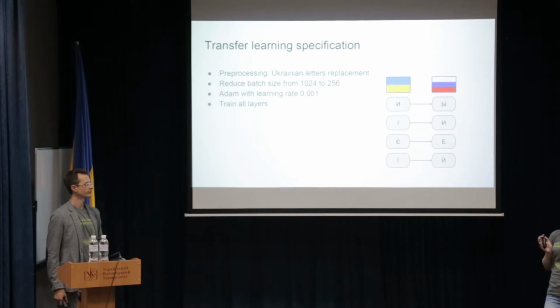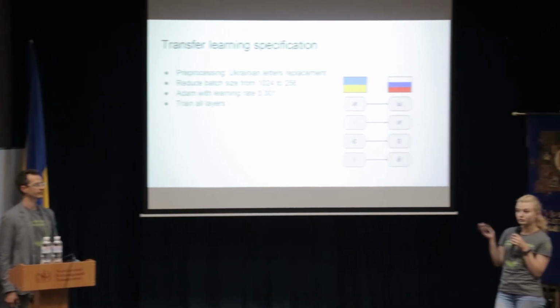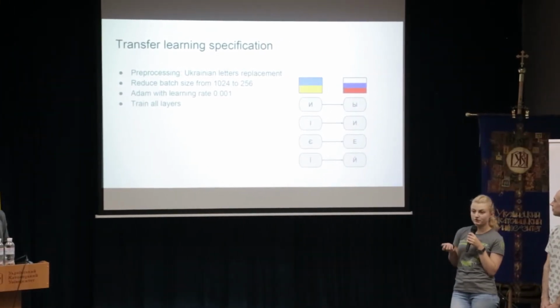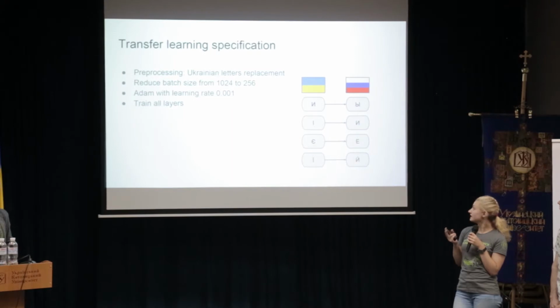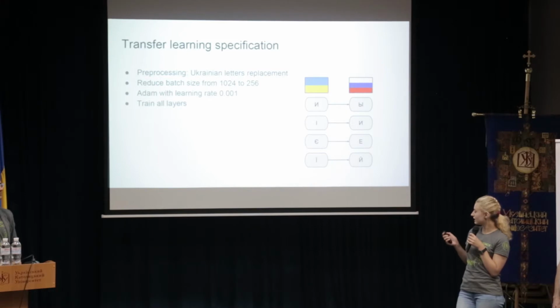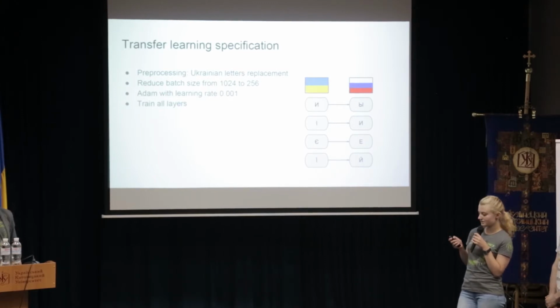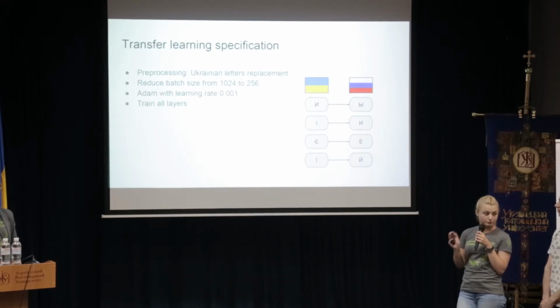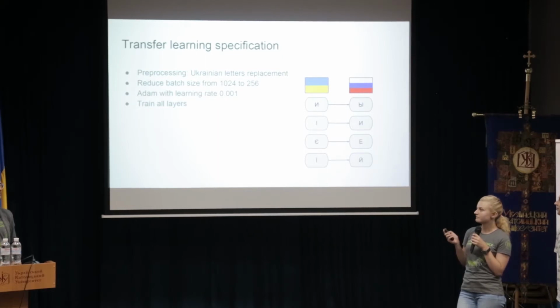But we had to process our data as well. So as you could see in German language, we had those umlaut characters. Here we had specific characters in Ukrainian language. So we just substituted them with Russian characters, as you can see here. Also, we reduced the batch size 4 times, and we changed the learning rate. We reduced it 10 times in the Adam optimizer. And we tried different approaches in training layers, like freezing some layers or not training them, but then we saw that the best score is when we train all the layers.